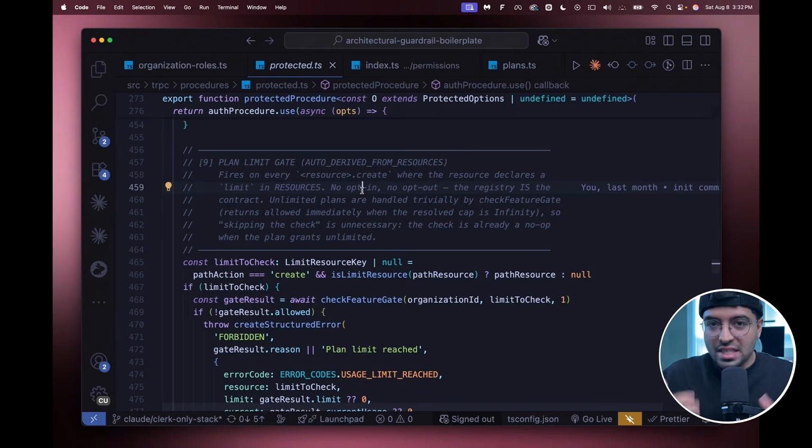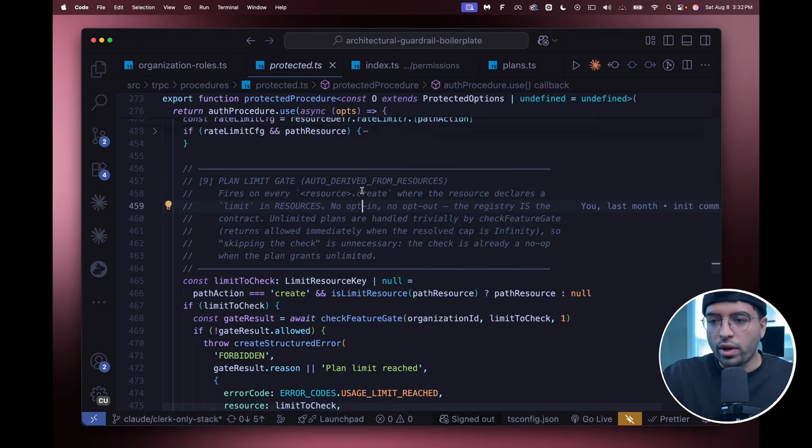Now, I don't physically do this. All I'm saying is I could if I wanted to, but now when AI is trying to build the next resource, it doesn't have to think. I can spin up a brand new session, and it will automatically know about the context. So that's all I wanted to point out in here.